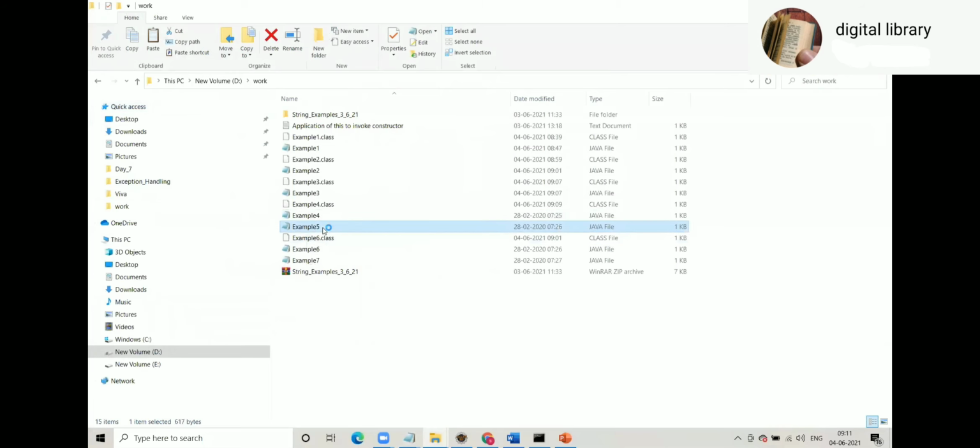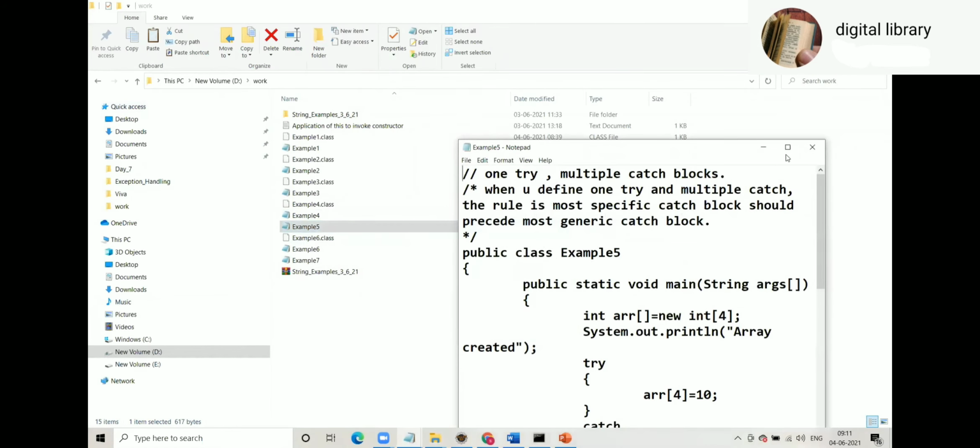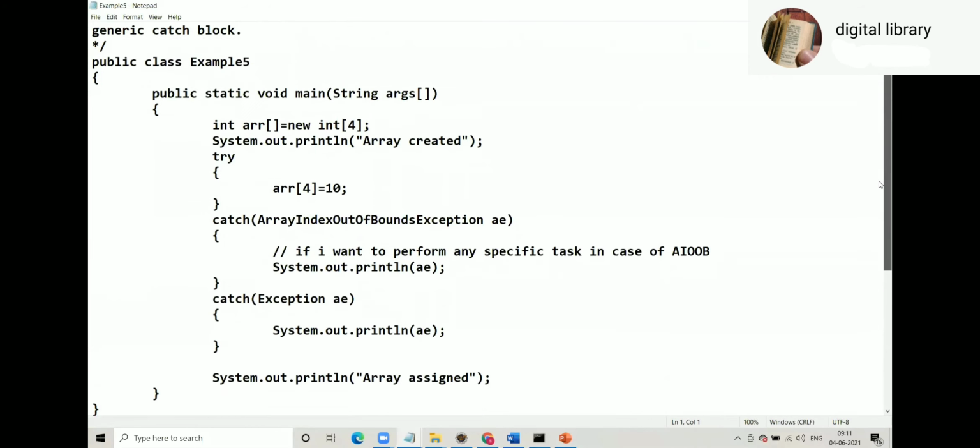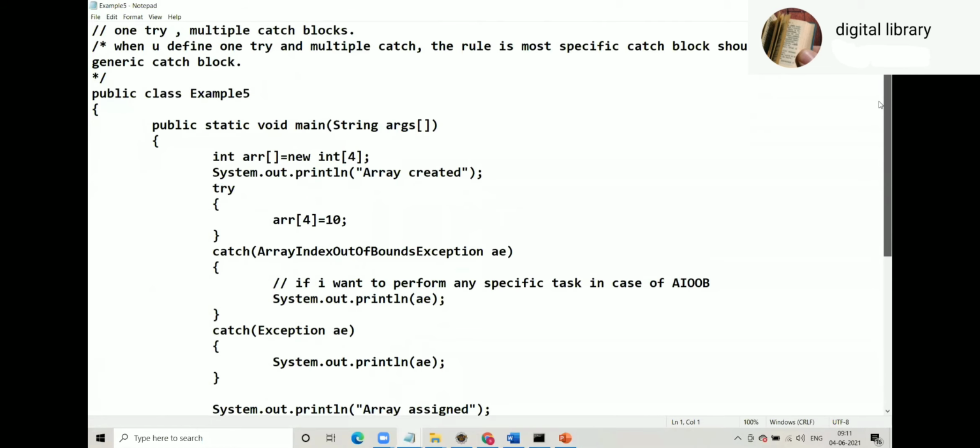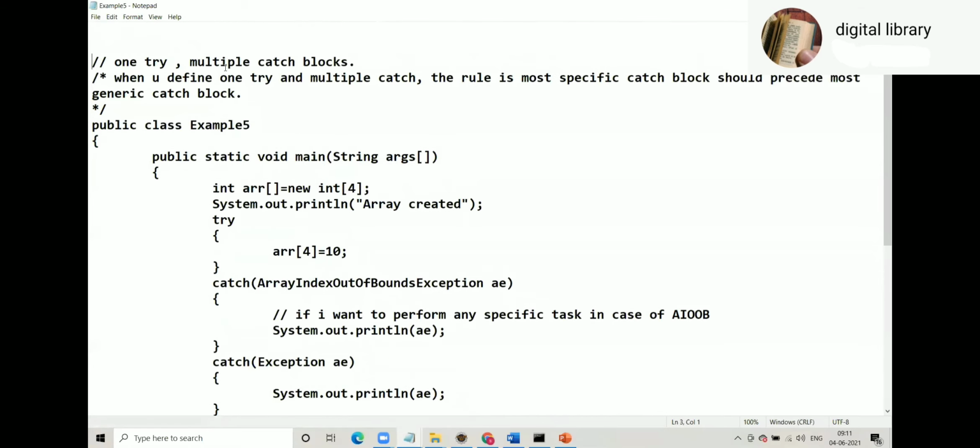Example 5. Look at this rule. Read this rule. Very important. One try and multiple catch blocks. When you write one try and multiple catch blocks, the rule is the most specific catch block should precede the most generic catch block. The most specific catch block, that means child class, must precede the most generic catch block, parent class. What does that mean?